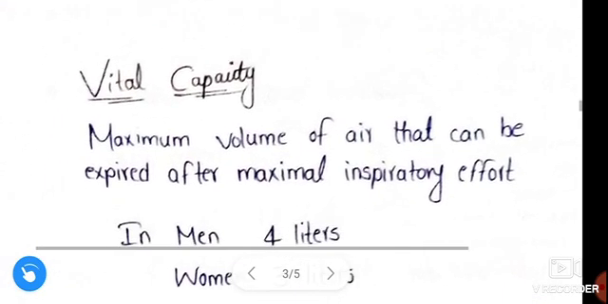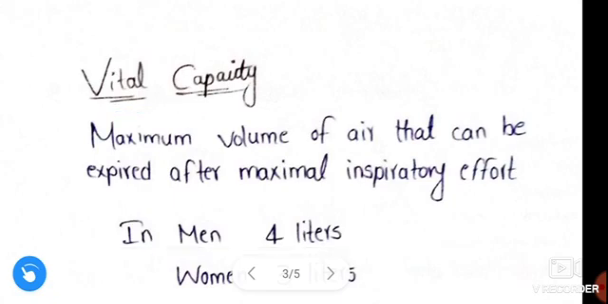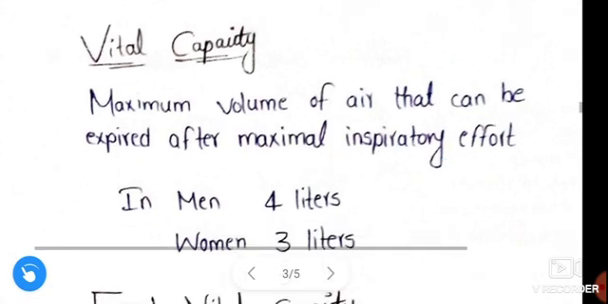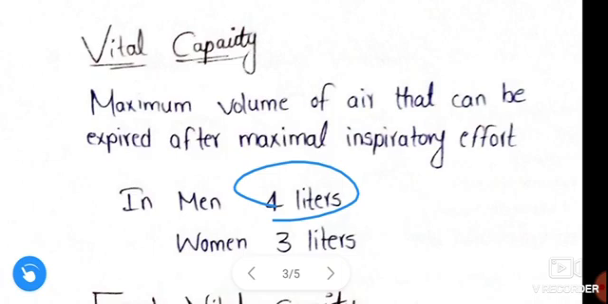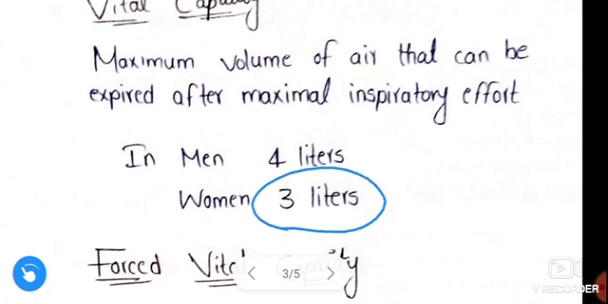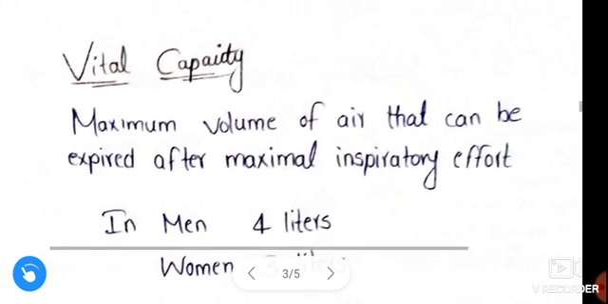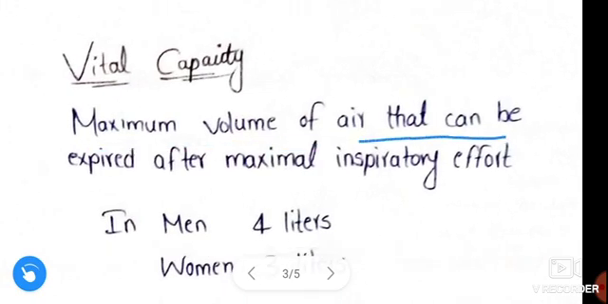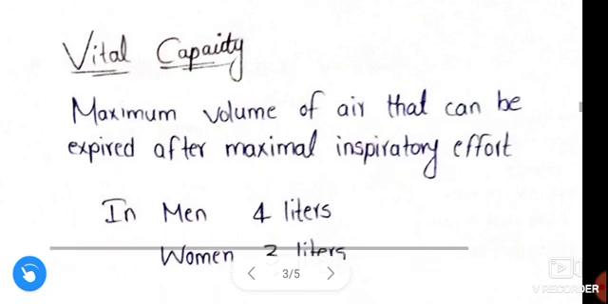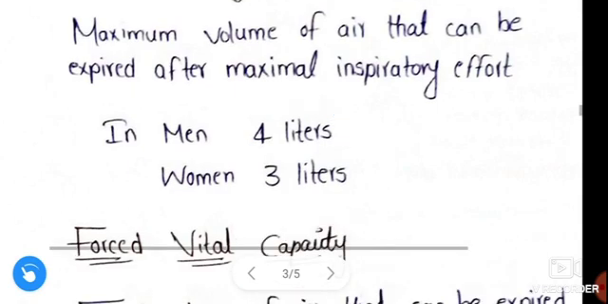Next, vital capacity: the maximum volume of air that can be expired after maximal inspiratory effort. In men it is 4 liters. In women it is 3 liters.